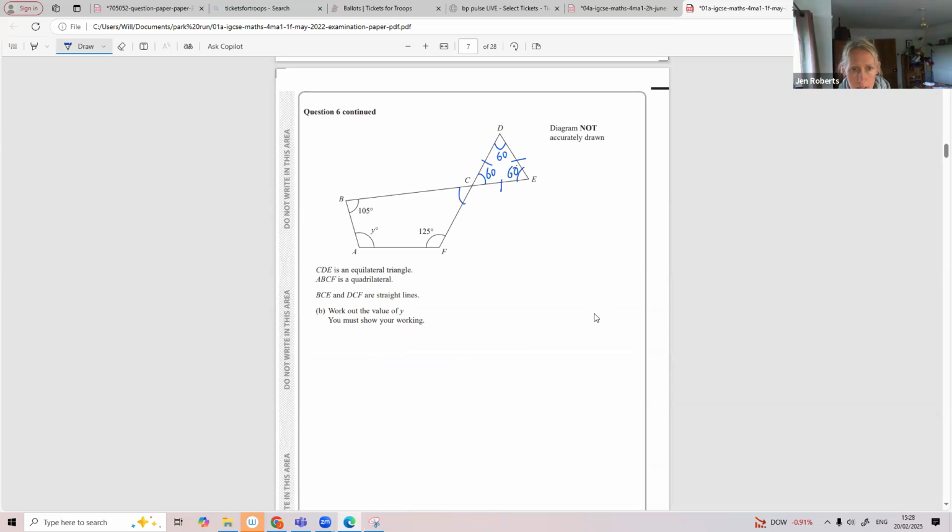Opposite angles are the same. Angles in a quadrilateral add up to 360. I'm going to take off all these other angles. I'm going to use my calculator because I can. 70. And I've shown my working.